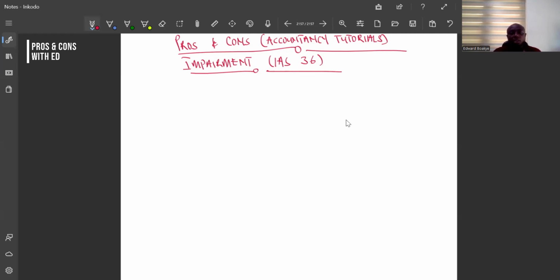To keep an asset in your financial statement, it simply means that you have the cost of the asset less what? Depreciation. So in this case, you have the cost of the asset. In simple terms, it's just your cost less depreciation. If it is an intangible asset, then it will be your cost less the amortization, right? The cost less amortization.